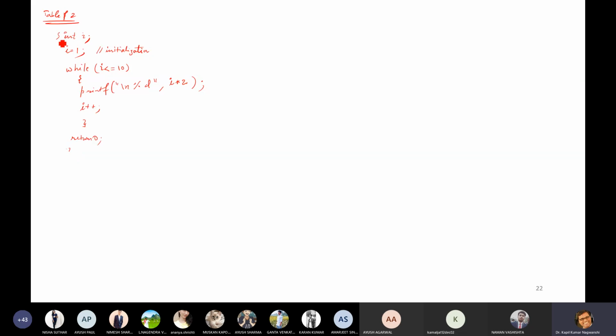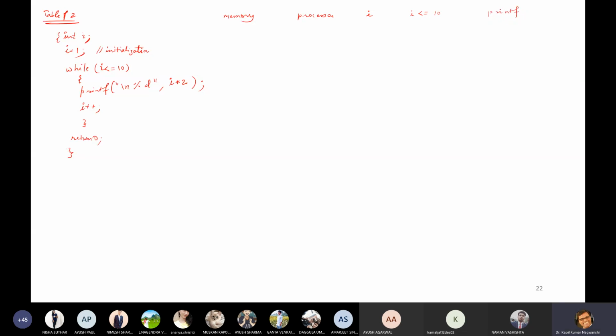This program starts from here and ends over here. I had not written main, you must write it. Sorry. Now how will this program be executed? This is our memory, this is our processor. Then the while condition and the iterations. So this is our I, and this is I less than or equals to 10 or not, and this is our printf statement.